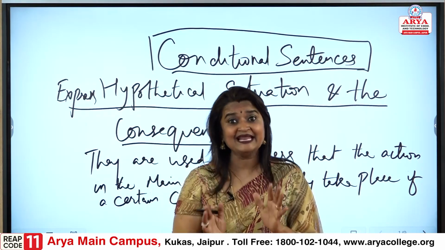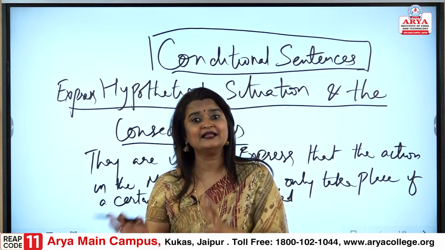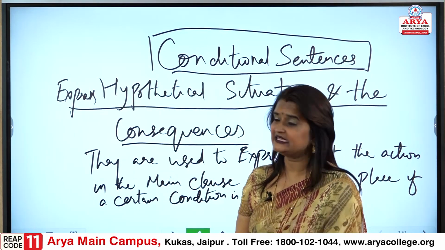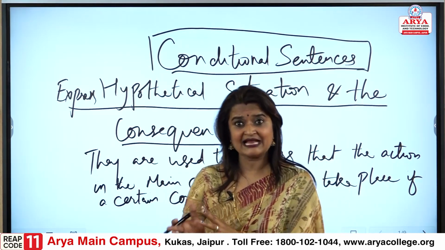Understanding this makes everything else easier. There are type 1, type 2 and type 3.